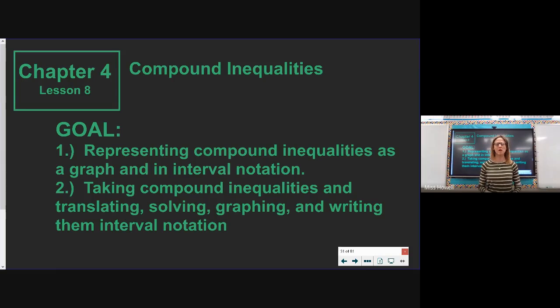interval notation. Because at this point, we should be able to identify our solutions as an inequality statement, like x is less than something, or x is greater than something, or x is less than or equal to something, or x is greater than or equal to something. We should be able to identify our solutions in a picture or a graph format where we color or shade in our solutions. So we're going to add in that third way to show all of our solutions, which is called interval notation.